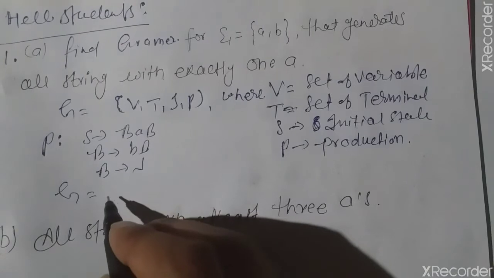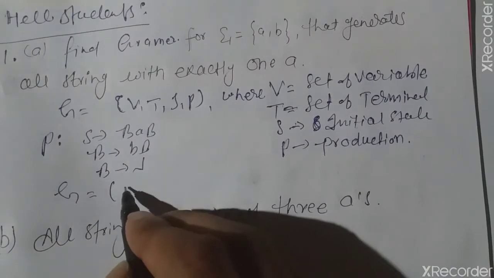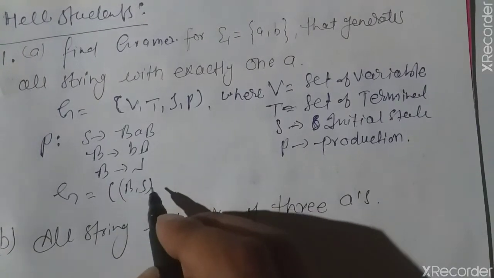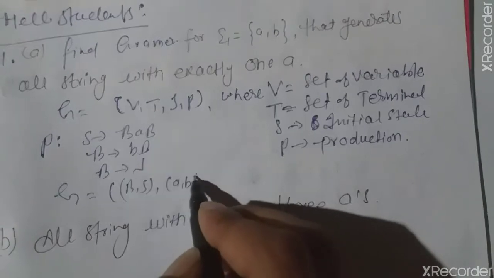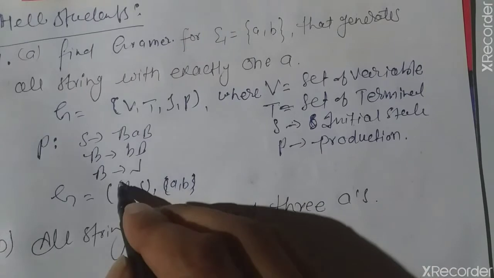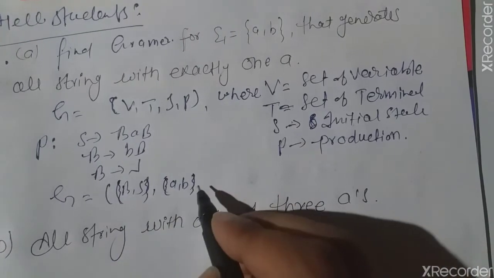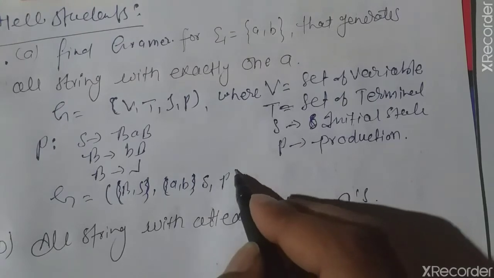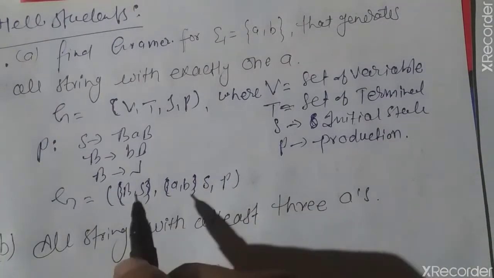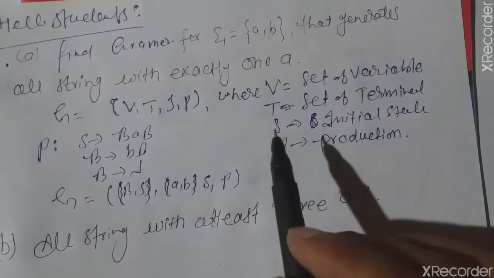Therefore the grammar will be G = ({B, S}, {a, b}, S, P), where B and S are the variables, {a, b} is the set of terminals, S is the initial state, and P is the production rules. So this is the grammar for the given language which can generate exactly one a.